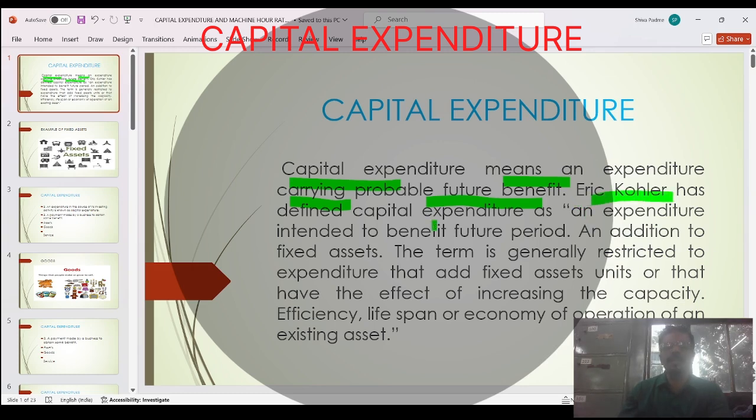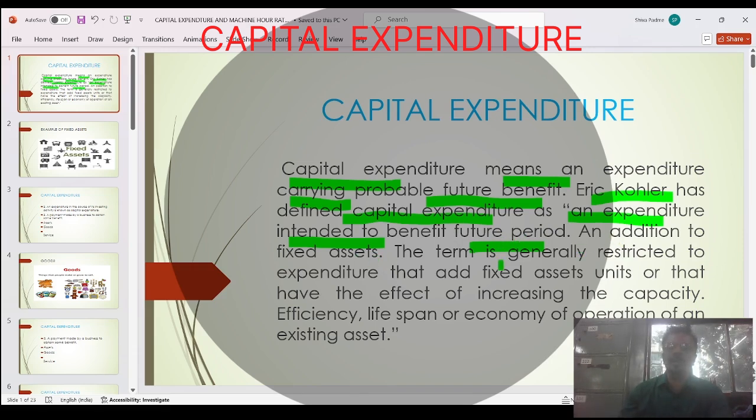Kohler has defined capital expenditure as follows: an expenditure intended to benefit future periods. That means whatever expenses you are making will give benefit in the coming periods. We always say more than 1 year, which gives profit for more than 1 year. This is known as a future benefit.